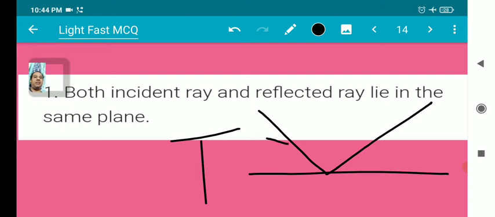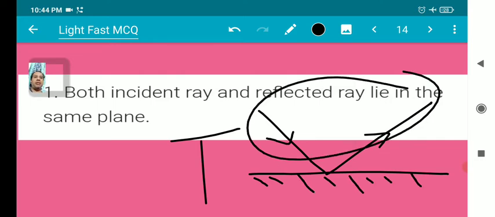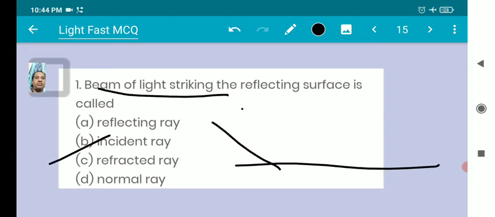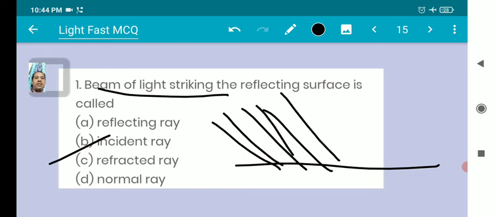This is an incident ray and this is a reflected ray. Both lie on the same side of the plane mirror. So this is true. A beam of light striking the reflecting surface is called incident rays. These are the beams of light; I made multiple lines.